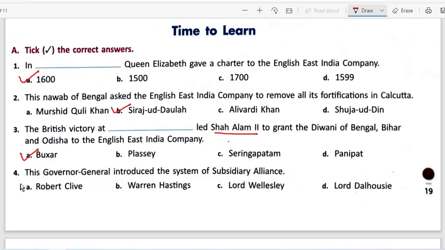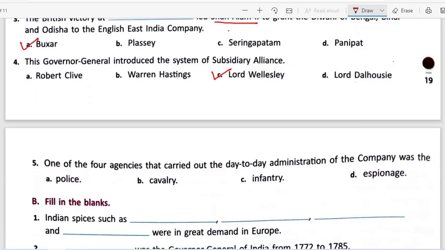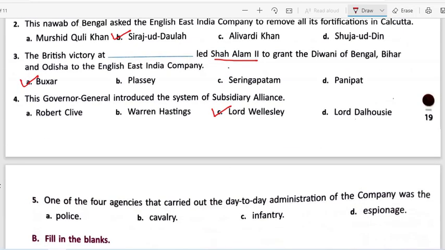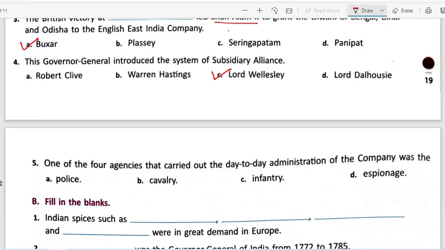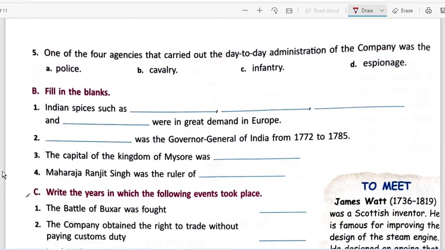Question number 4 says this Governor General introduced the system of subsidiary alliance. So whenever you hear the words subsidiary alliance, only one name should pop up in your mind, that is Lord Wellesley. He introduced the concept of subsidiary alliance. A special paragraph related to this person and his role as the creator of this concept is given in the chapter.